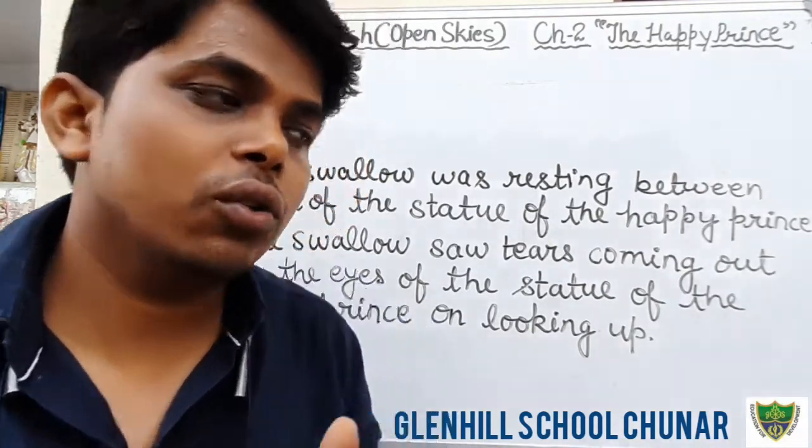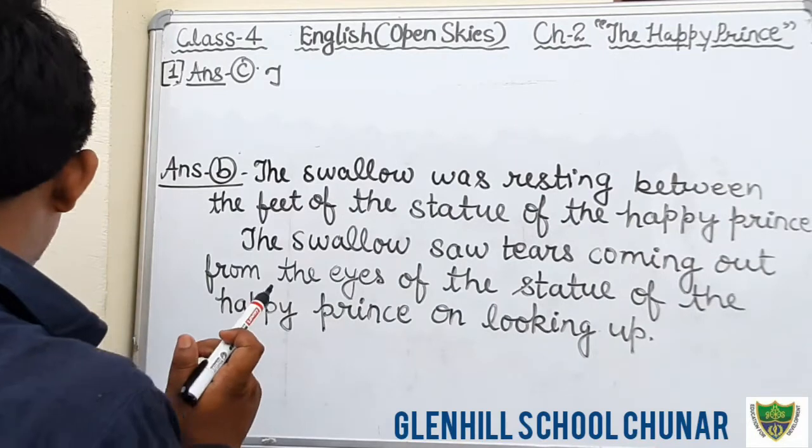Okay students, so this is the answer. We will write the answer in a systematic way.